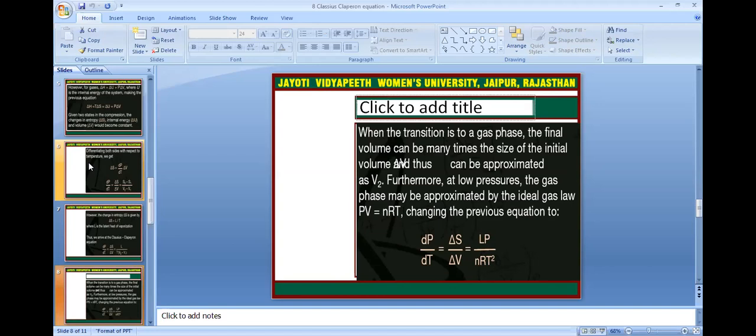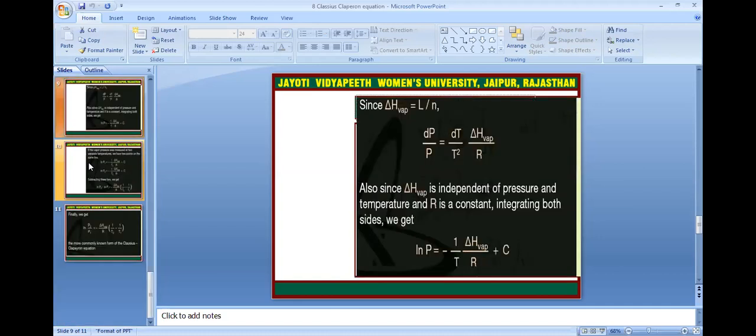Changing the previous equation, dP/dT = delta S/delta V = LP/(nRT squared). Since delta H vap is equal to L per mole, dP/P = dT/T squared times delta H vap/R. Also, delta H vap is the heat of vaporization, which is independent of pressure and temperature, and R, as we know, is always a constant.